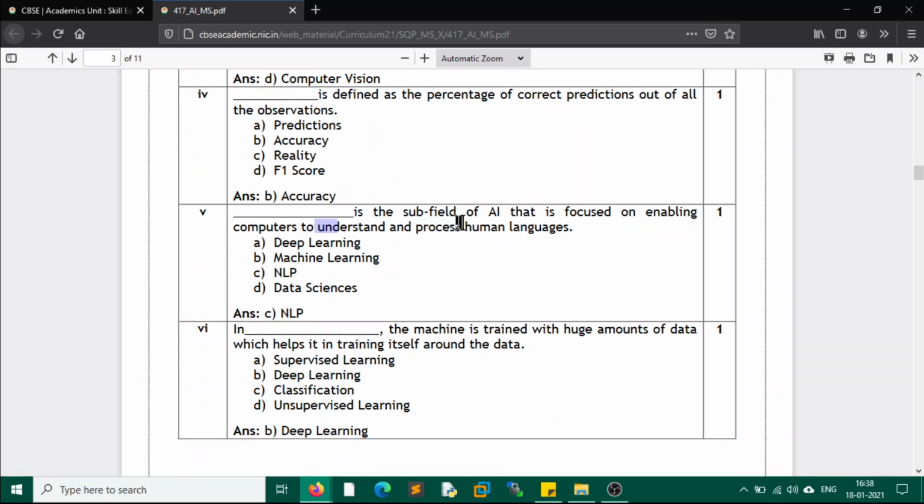Dash is the subfield of AI that is focused on enabling computers to understand and process human language, and this is called NLP, natural language processing.